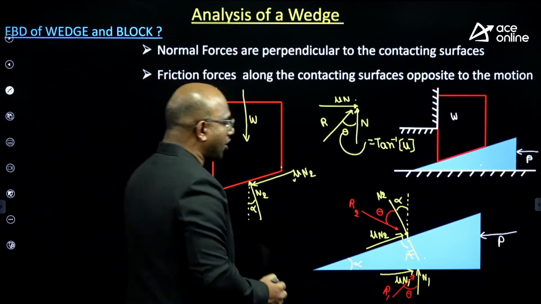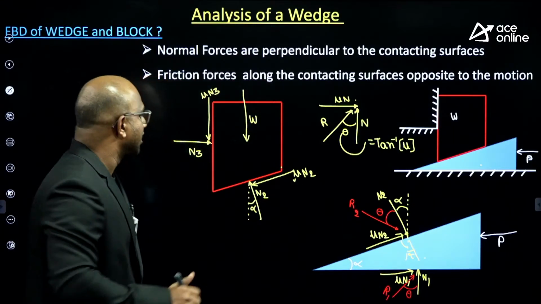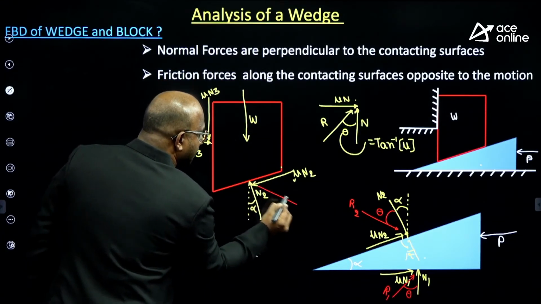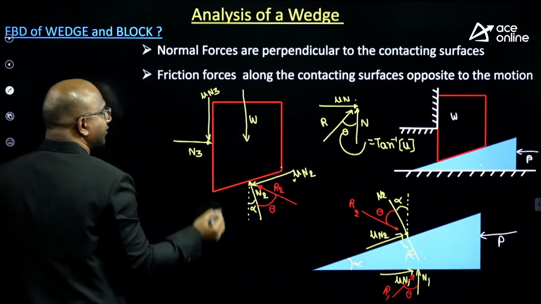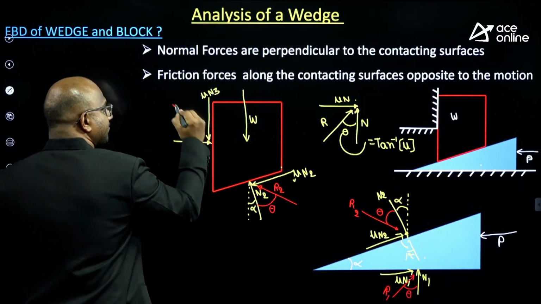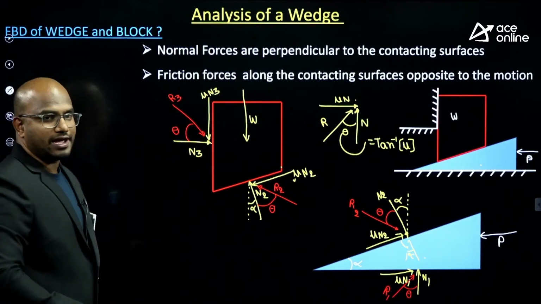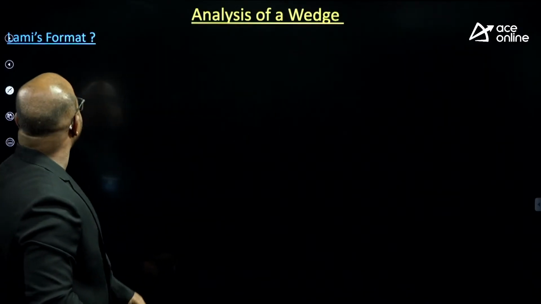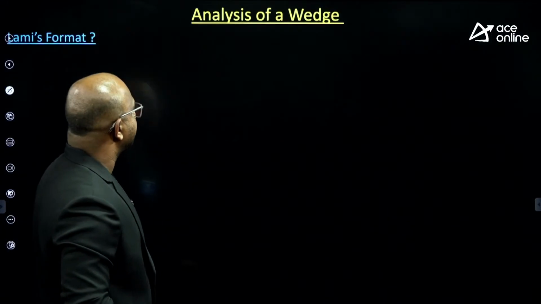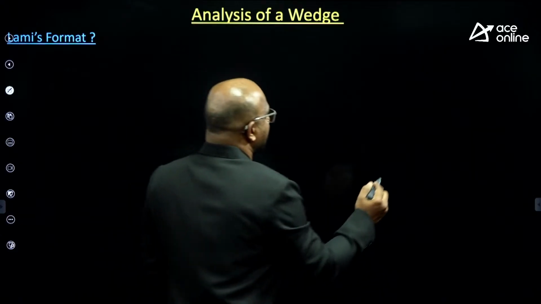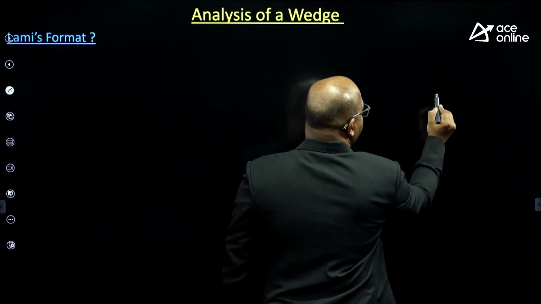Now, here again, tell me, sir. Now it becomes P, R1, R2, sir. I can simply use Lami's theorem over there. Now again, same action reaction. R2, how much angle, guys? Theta. Are you getting the answer, everyone? Now again, R3. How much angle am I making again here? Theta with respect to the normal reaction, guys. Now, let's see how I can use Lami's theorem. First, I will take it for the wedge. Listen carefully. If you take it for the wedge, P is there first. I'm representing it first.